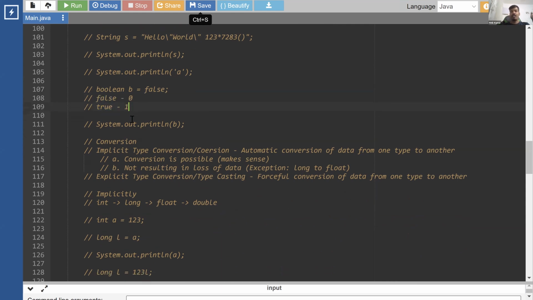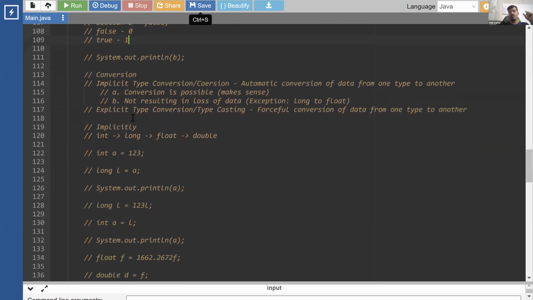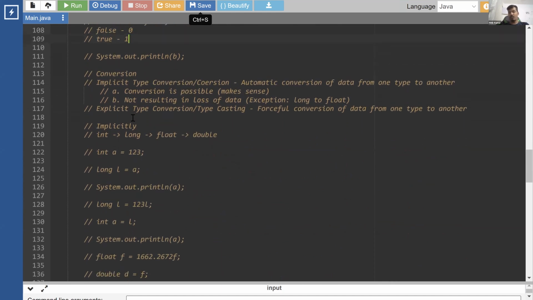Then we understood about conversion. This is very important. We can convert a data type from one type to another. Since there are so many data types, we can convert one of them to another. Some conversion happens implicitly, which the compiler automatically does. When does it do that? If the conversion is possible, if it makes sense, like converting an integer number to a larger integer type, or a decimal number from float to double. All those things make sense, where the conversion is within those bounds.